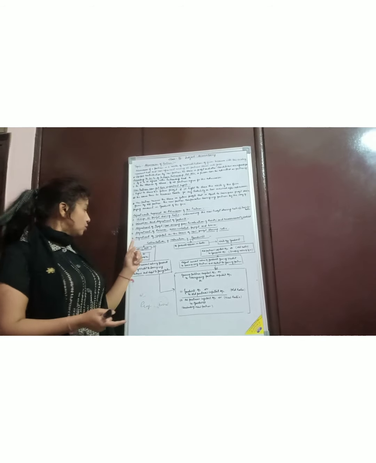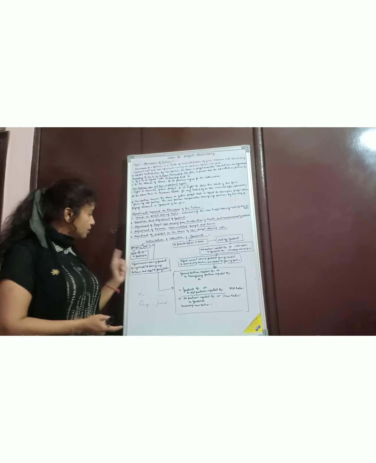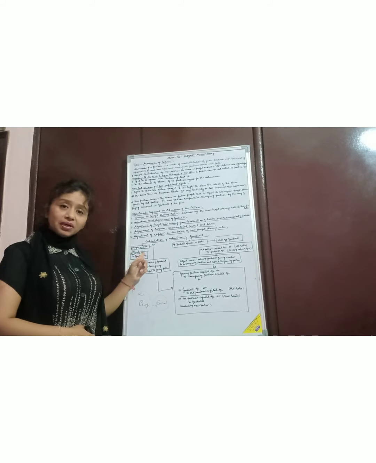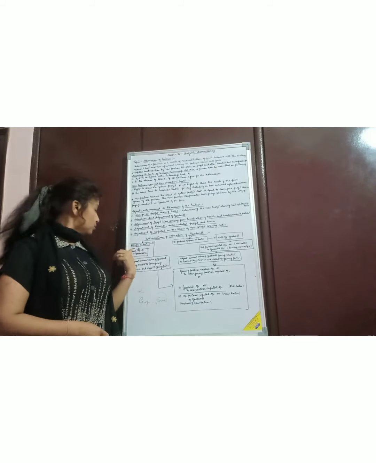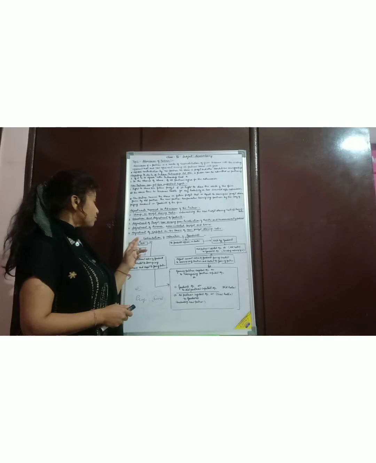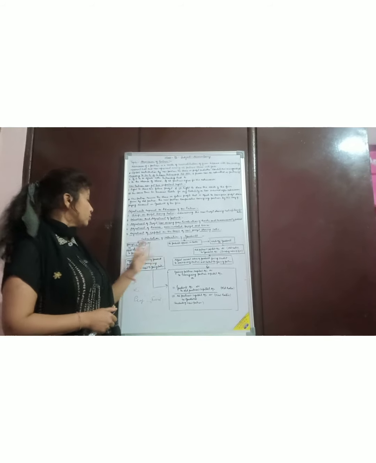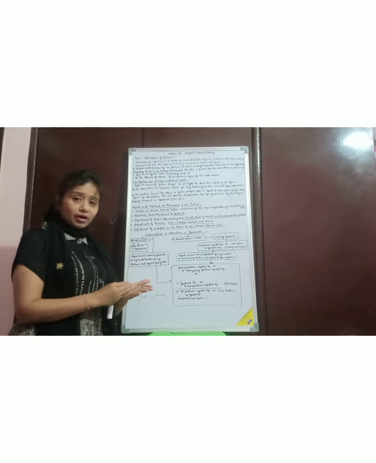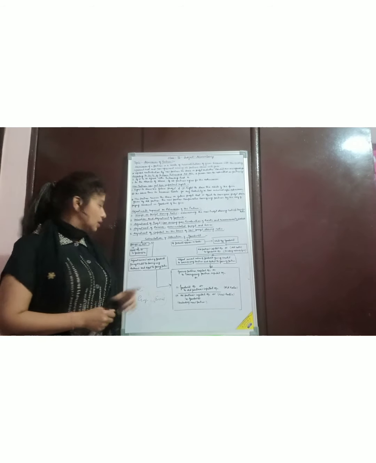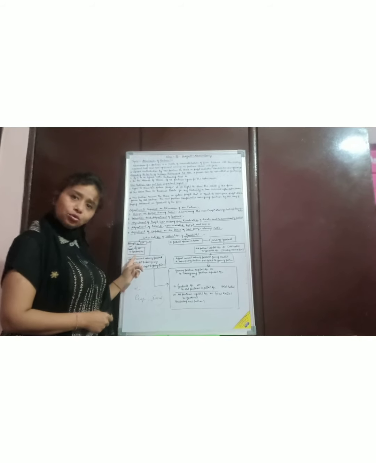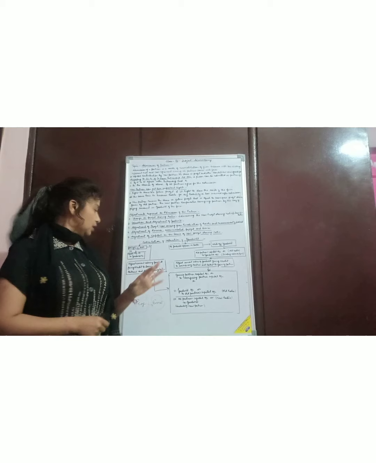So if the new partner brought the cash, the entry will be cash account debit to goodwill. The cash is coming in, so that's why we debit. When the partner comes with the cash, he comes with the goodwill, and the entry will be cash account debit to goodwill. And if the partner doesn't come with the amount of the goodwill, then we have to